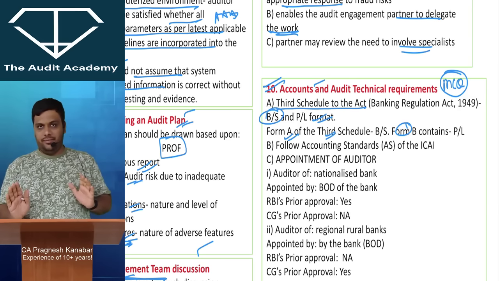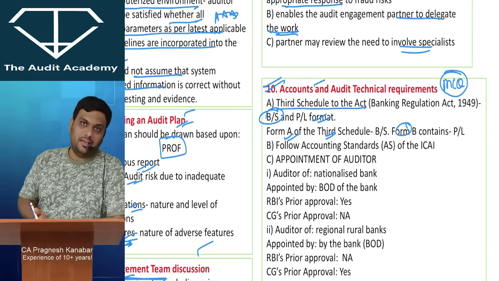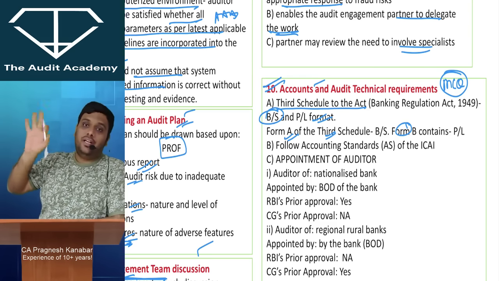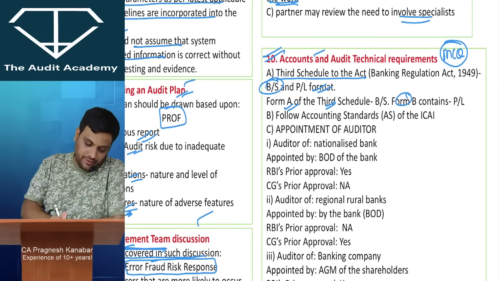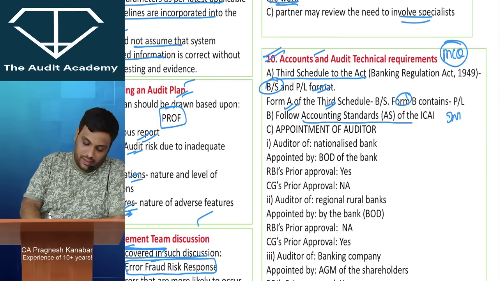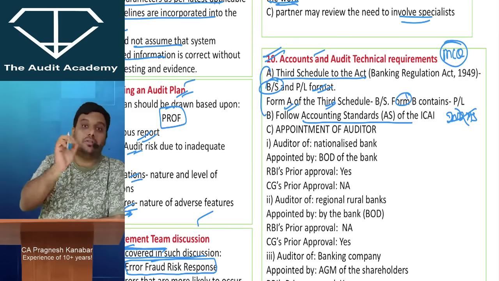All right. You know that Schedule 3 of Companies Act 2013 is not applicable to banking company, right? It has its own format. And banking company is not following Ind AS. Bank follows accounting standards only, AS, and not Ind AS. They follow accounting standards of the ICAI and not Ind AS. Now this is about accounts of the bank.